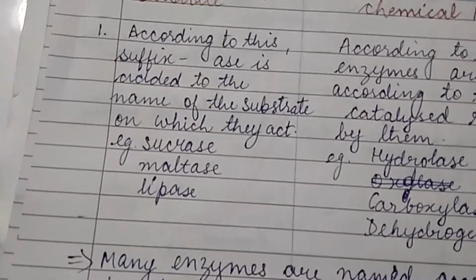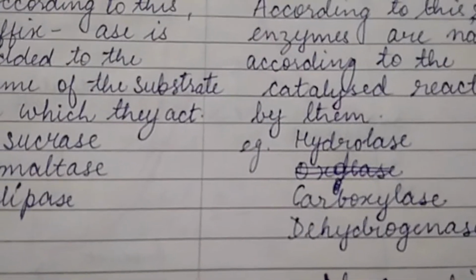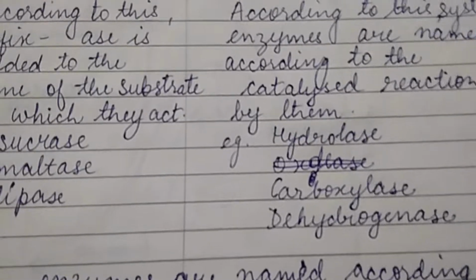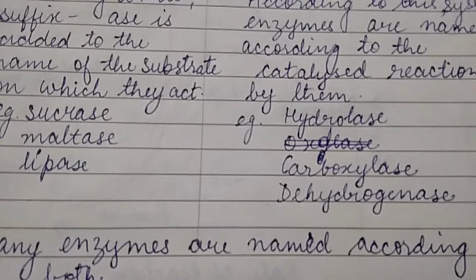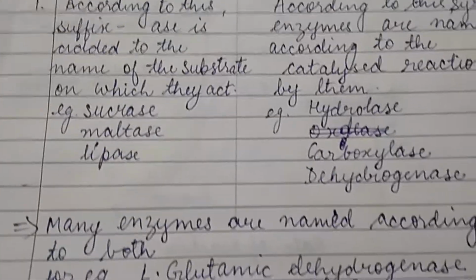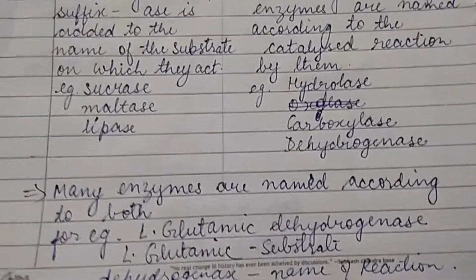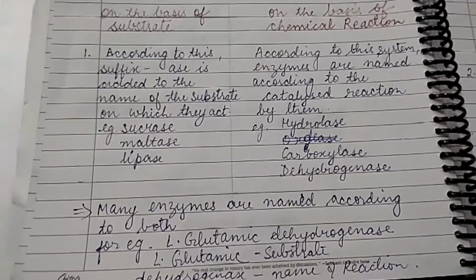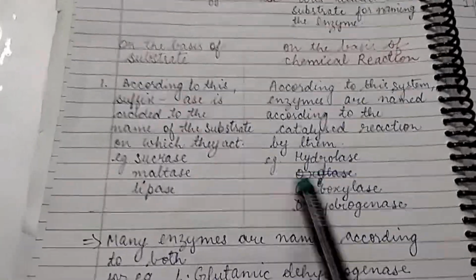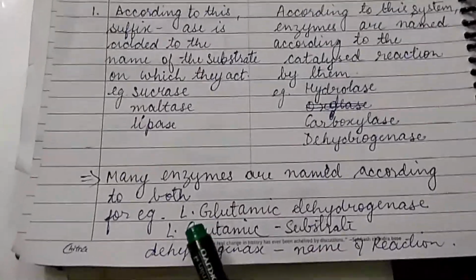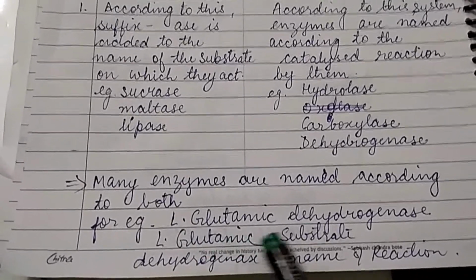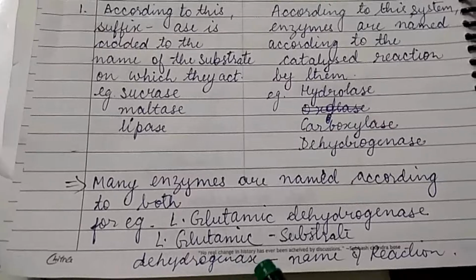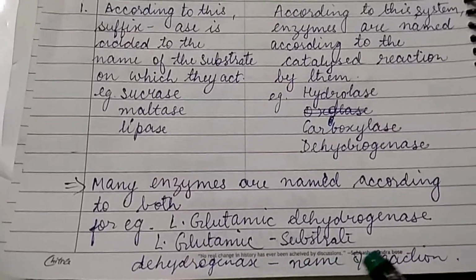Hydrolase is a class of enzyme that uses water to break a chemical bond, and in the case of carboxylase, incorporation of carbon dioxide takes place. But there are many enzymes which are named according to both systems. For example, L-glutamic dehydrogenase, where L-glutamic is the substrate and dehydrogenase denotes the reaction taking place.